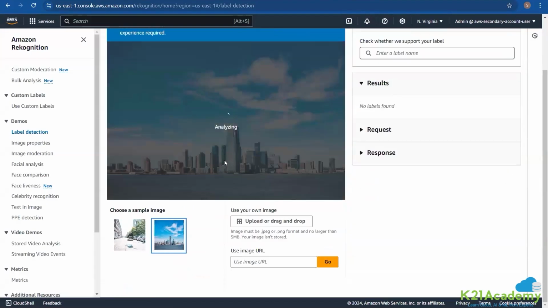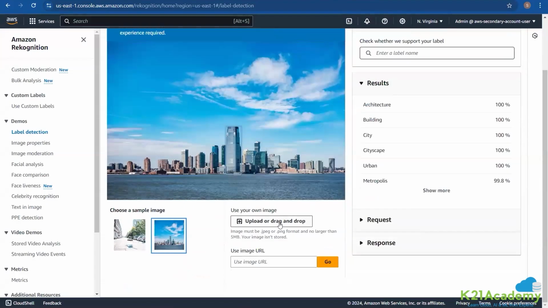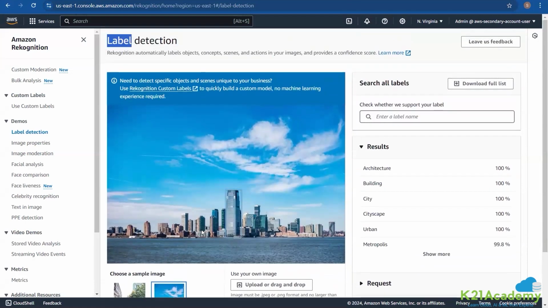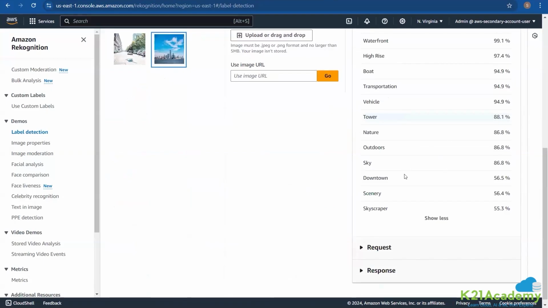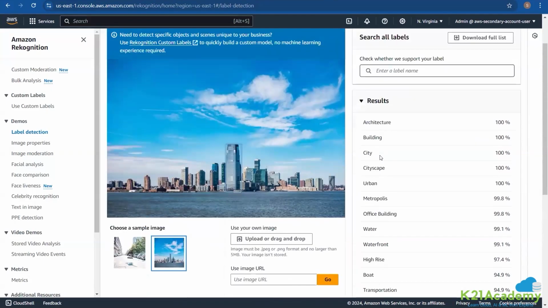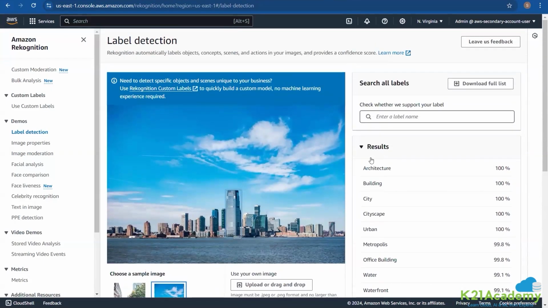Okay, so this is one of the ways. In fact, if you just change it to another image, you can upload your own images as well, and you can get your labels identified. In this particular image, we have building, architecture, city, cityscape, urban, metropolis. You can go down and see that with lesser and lesser confidence, it is telling you some other labels as well that it has identified.